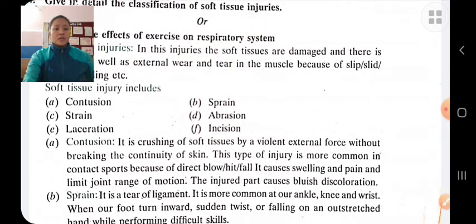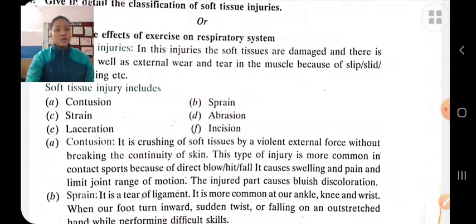Next, abrasion. It is a soft tissue injury in which the skin is rubbed by a frictional force over a hard and rough surface.